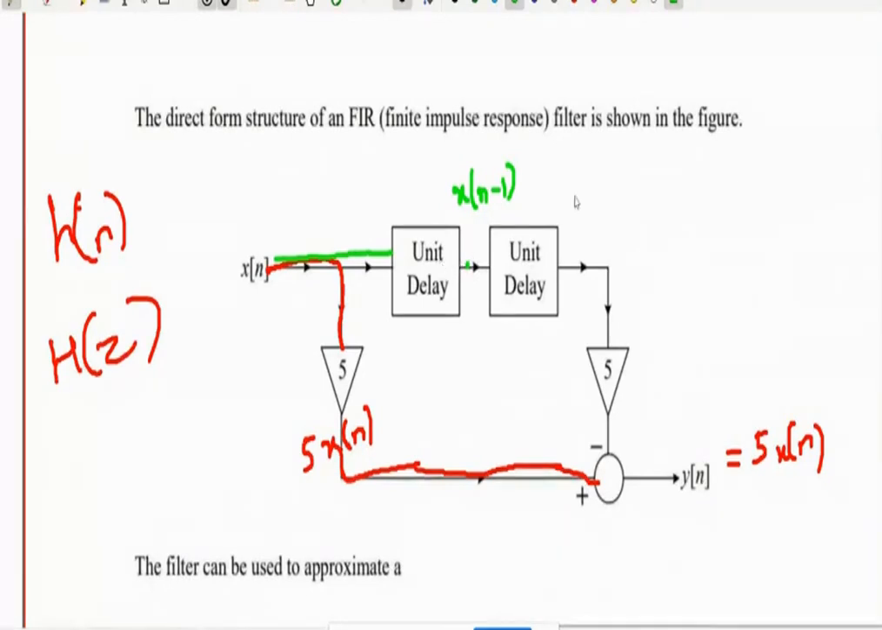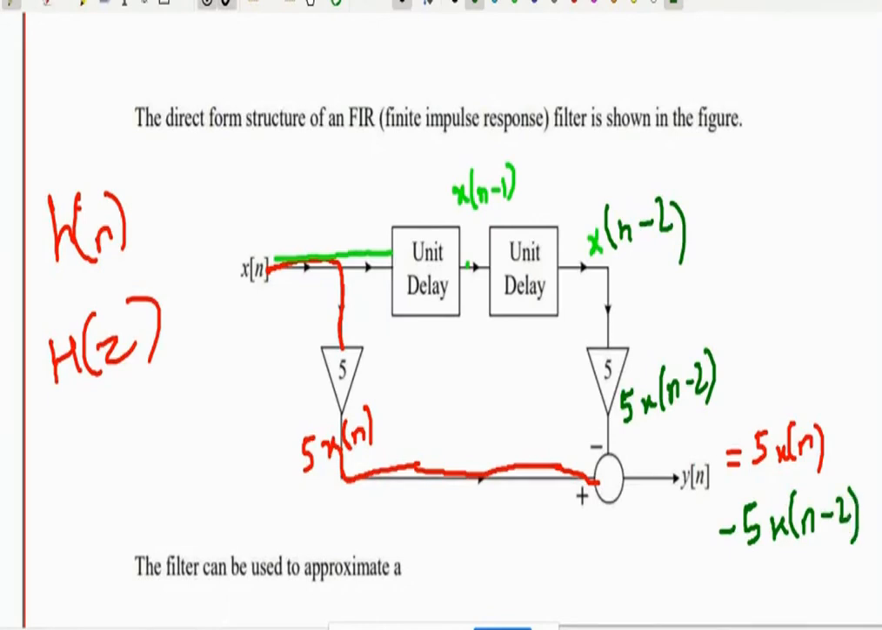Yes. Then again it is given to the unit delay block. X of n minus 1 is given to the unit delay block. So x of n minus 1 is given to unit delay block, so it becomes x of n minus 2. After that it is getting multiplied with 5. So here it will be 5 x of n minus 2, and it is getting subtracted. So y of n equal to 5x of n minus 5x of n minus 2.